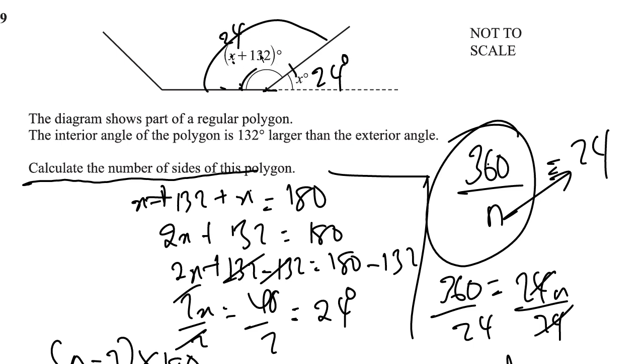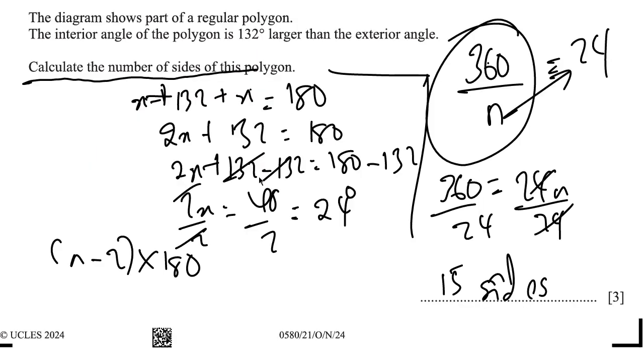So 24 plus 132 is 156. That means that each interior angle of this polygon is 156 degrees. So remember that n negative 2 times 180 is the sum, right, of interior angles. So to get for each, you divide by n. You get that? So, and that is equal to 156.